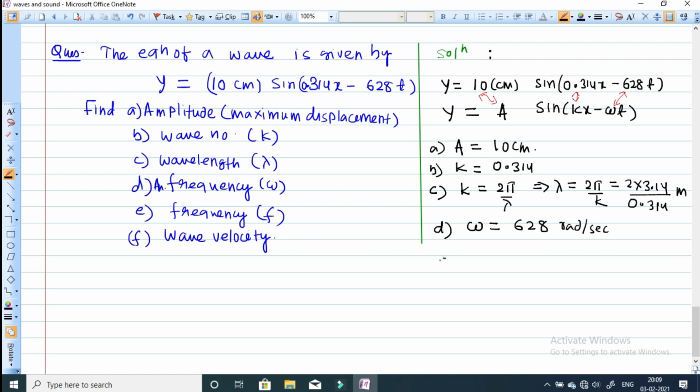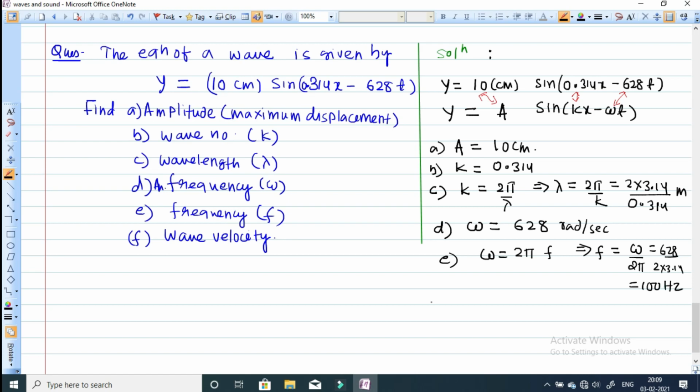Next, e, frequency. So frequency we can calculate, omega is equal to 2 pi f, and you can calculate frequency here. F will be equal to omega upon 2 pi, means 628 upon 2 into 3.14. So when you will calculate, you will get 100 hertz frequency.